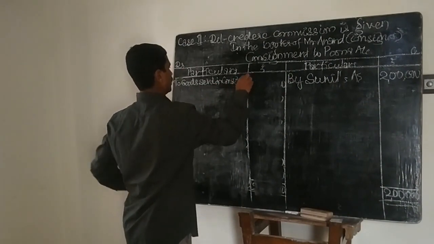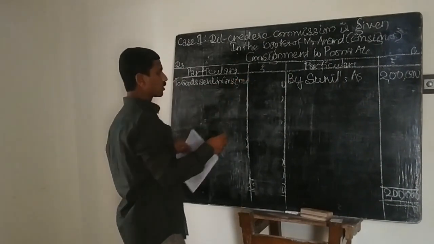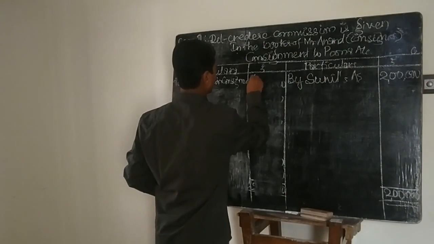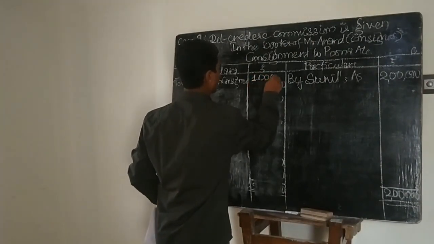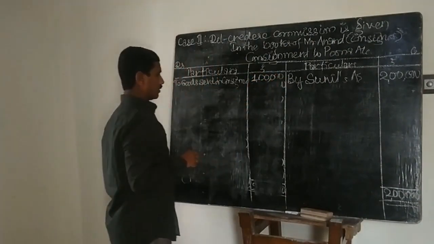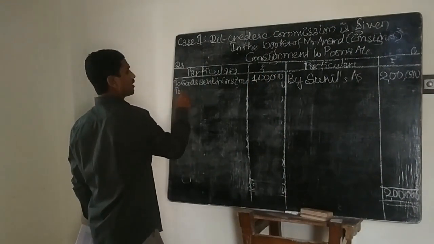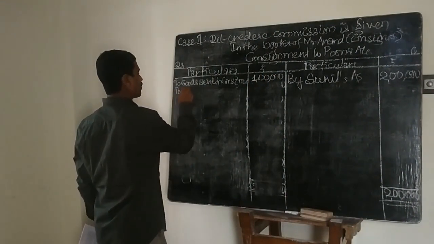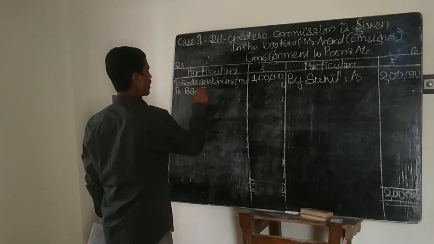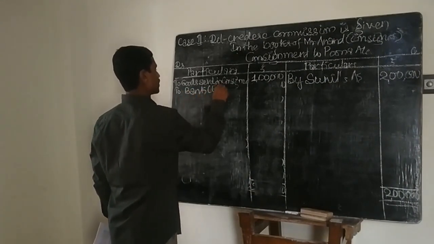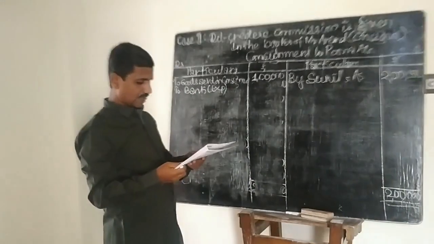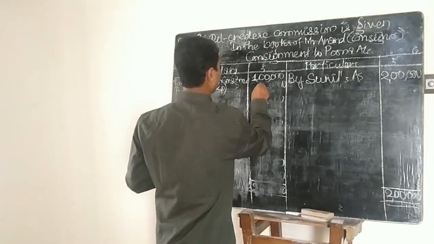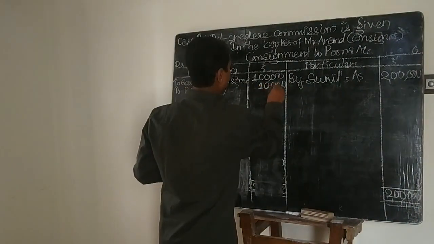Then when the expenses are paid by the consignor, the entry will be consignment account to bank account. In the bracket you write expenses. The consignor has paid rupees 10,000, right?